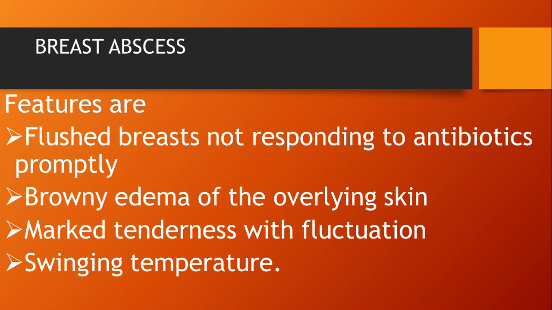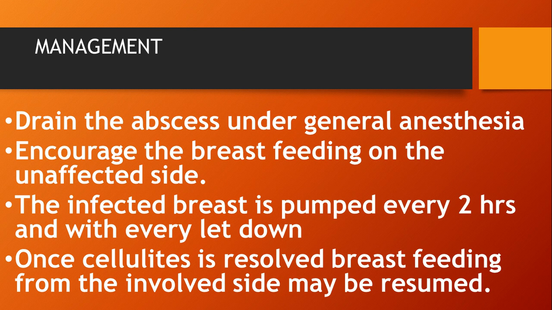Its features are a flushed breast not responding promptly to antibiotics, brawny edema of the overlying skin, marked tenderness with fluctuation, and swinging temperature. Sometimes the temperature increases, sometimes it decreases, so we call it a swinging temperature. The management is to drain the abscess under general anesthesia. The next is to encourage breastfeeding on the unaffected side.